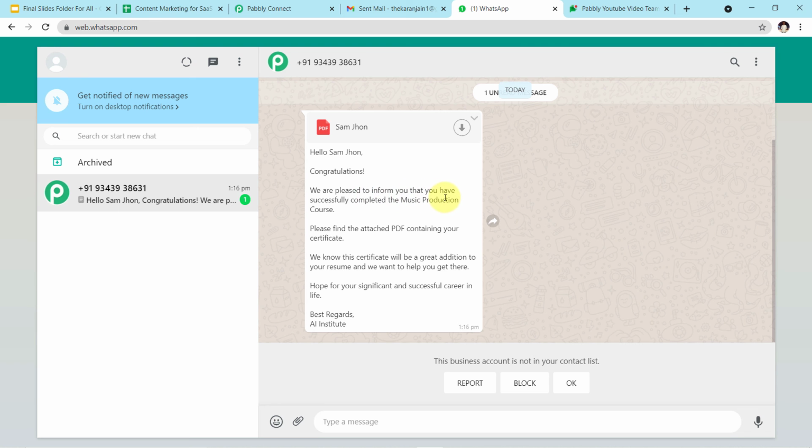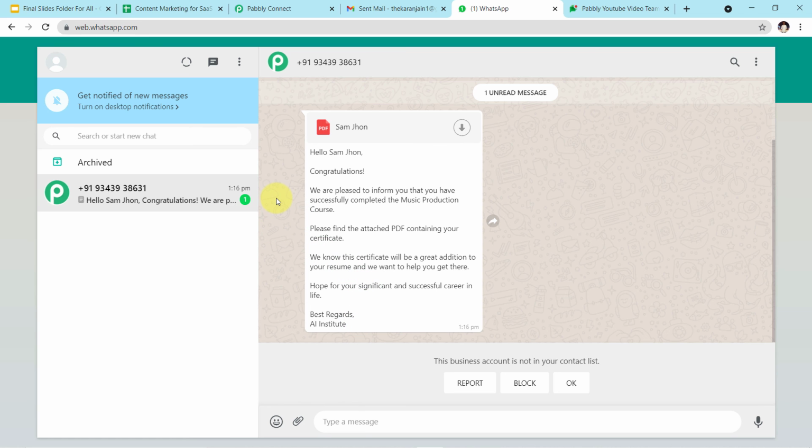Congratulations, we are pleased to inform you that you have successfully completed the music production course. Please find the attached PDF containing your certificate. We know this certificate will be a great addition to your resume and we want to help you get there. Hope for a significant and successful career in life. Best regards, AI Institute. So guys, you have seen how perfectly the integration has worked now.